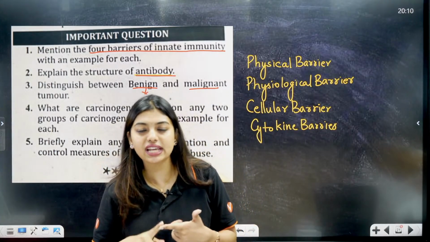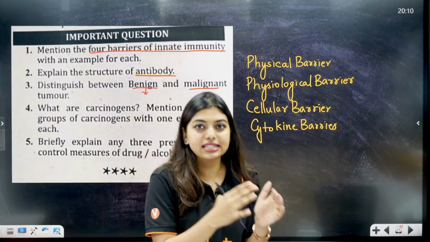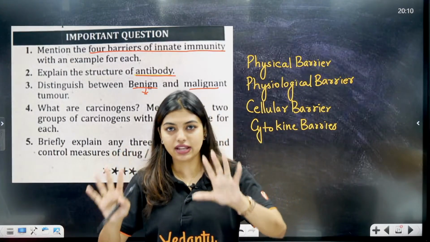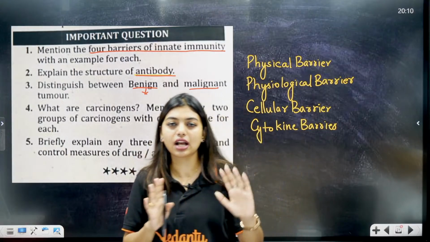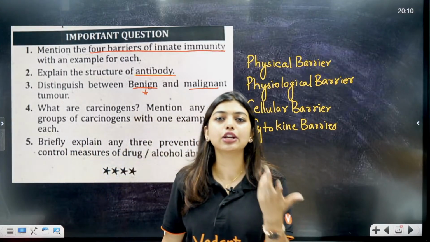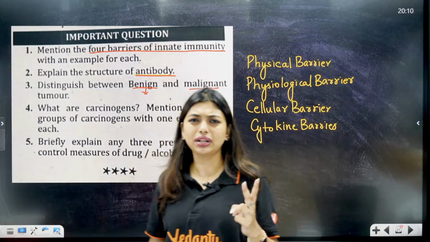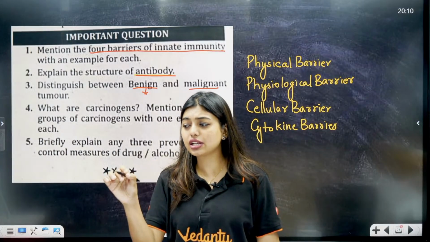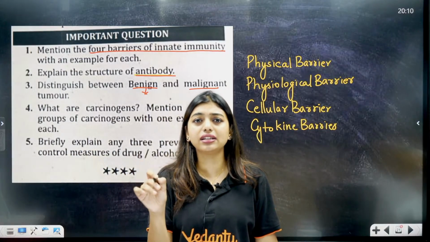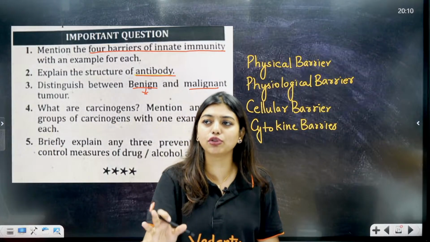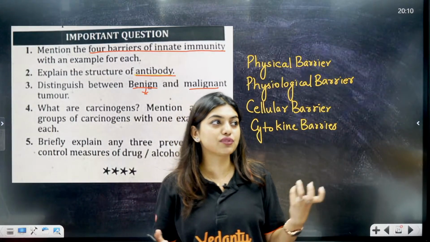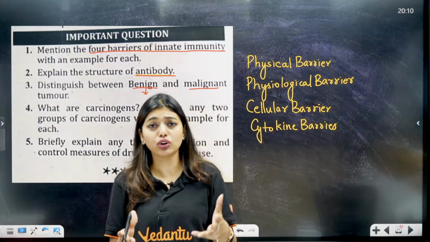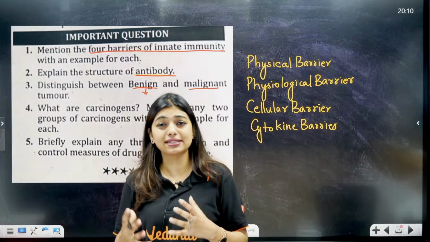That means, students, UV rays, X-rays, ionizing and non-ionizing radiations are there. UV rays, X-rays, gamma rays are physical agents, physical carcinogens. Then you have chemical carcinogens like your tobacco. These 2 things you can remember easily, you don't even have to write separately. You just write physical carcinogen and chemical carcinogen, and right under that write UV rays, gamma rays, X-rays, and they'll give you marks. If you have confusion about which is ionizing, which is non-ionizing, just write all of these 3 points under it. I'm giving you a lot of tips here because I want all of you to excel in your boards.